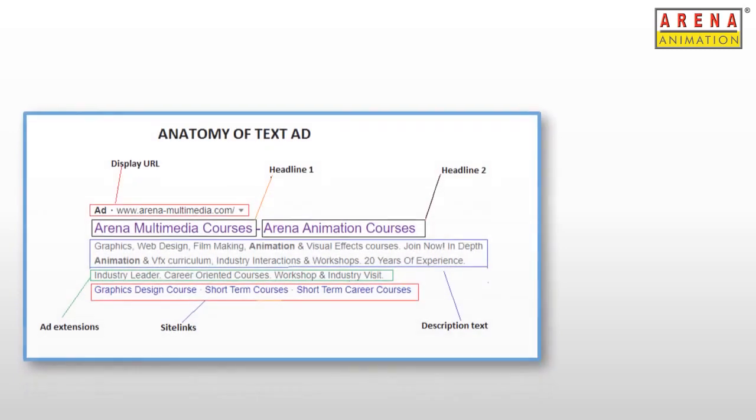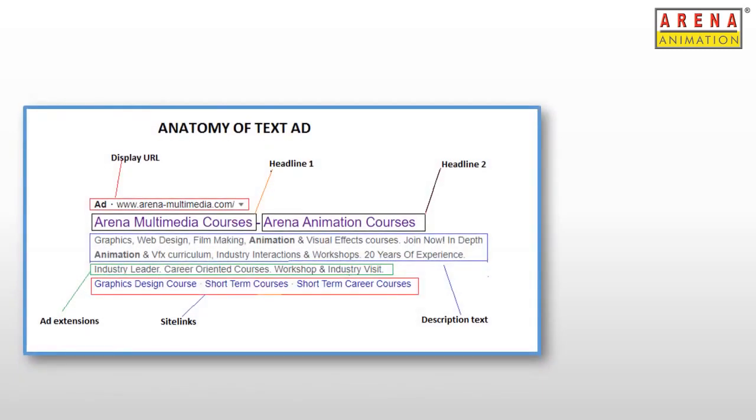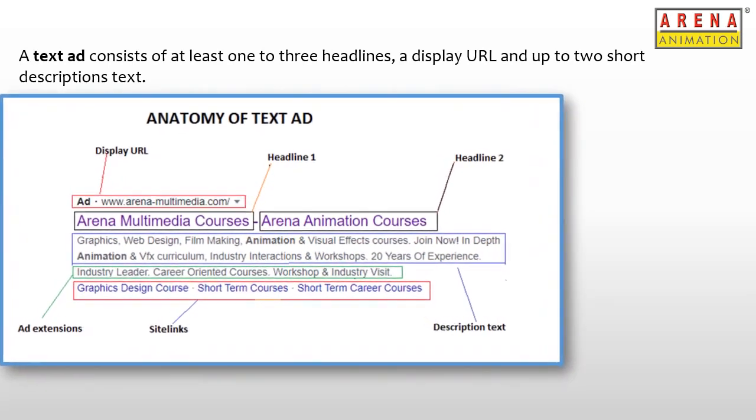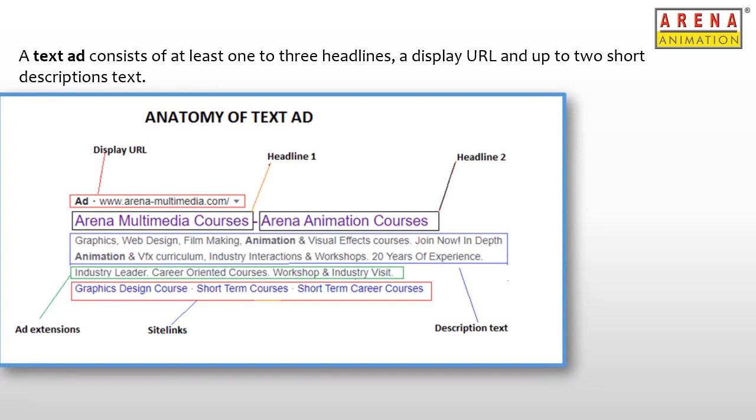So this is how a Google search text ad looks. It consists of up to 3 headlines, a display URL, and 2 short description texts. The display URL is the website domain or the home page URL shown at the top of the ad near the ad symbol. It is directly pulled by the platform to show up on ads from the actual landing page URL we enter. Note that the display URL is not the same as the actual landing page URL that the users land on once they click on the ad.